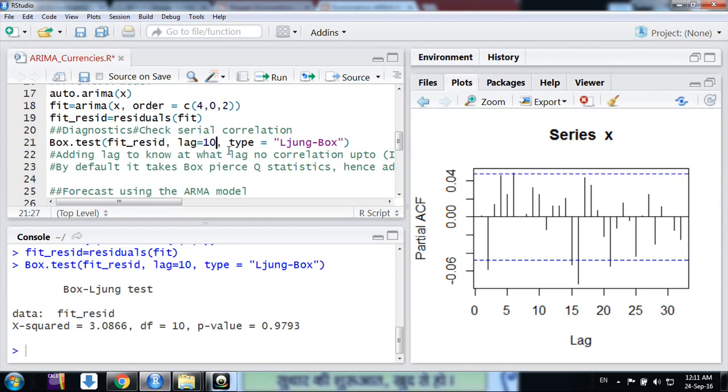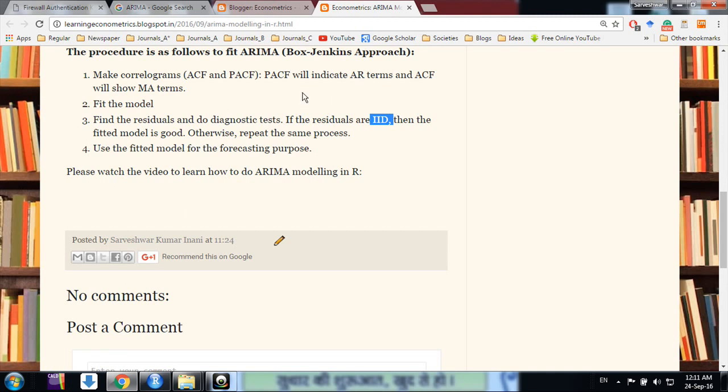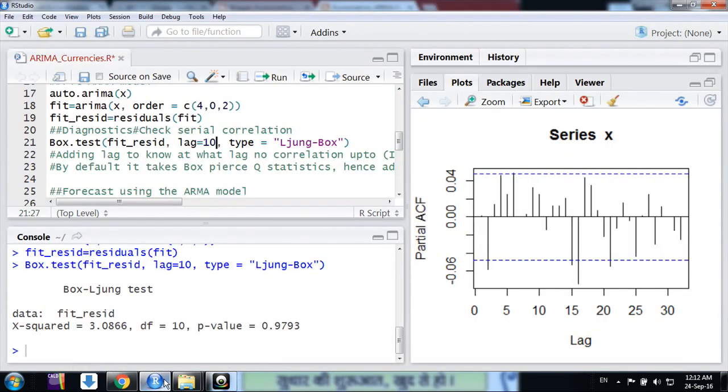So far, friends, I want to mention again: first, based on the AR and MA terms that we choose from the ACF and PACF, we will fit a model. After fitting the model, we will find the residuals and do diagnostic tests using the Box-Pierce or Ljung-Box test. After that test, if we find our residuals have no serial correlation up to a certain number of lags, then we can proceed with the model and use it for forecasting.